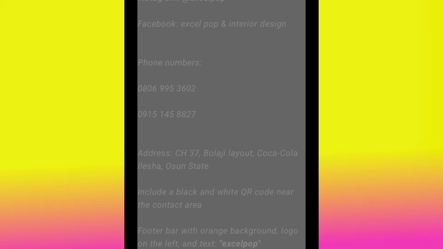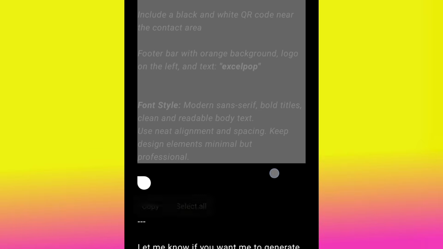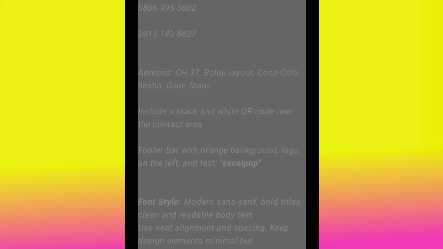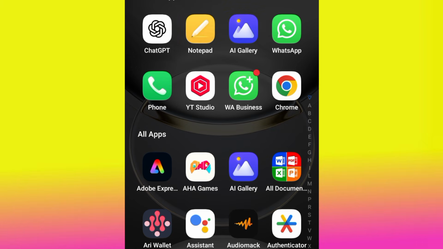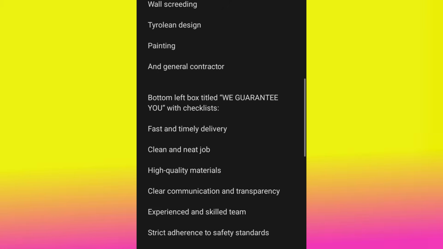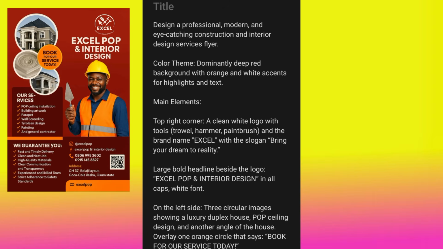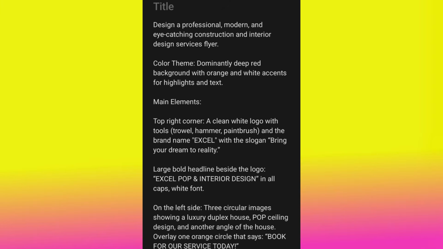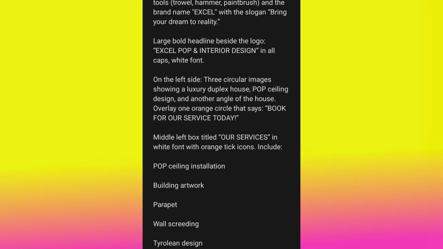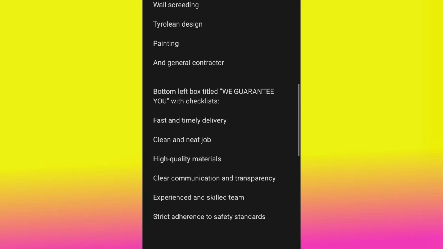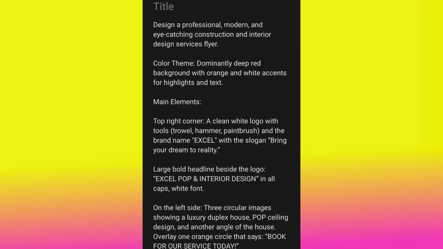All right. So now I just copied the prompt. I want to edit the prompt. Okay, this is the prompt, right? This particular prompt, now this is the prompt for this particular design. Yeah, this is the prompt for this design. Now you can edit this prompt. Now let me say you see the design and you love it, right? Now you have extracted the prompt to create exactly the design. Now you just have to edit it to fit what you want. Anything that you want there, you can actually edit it.